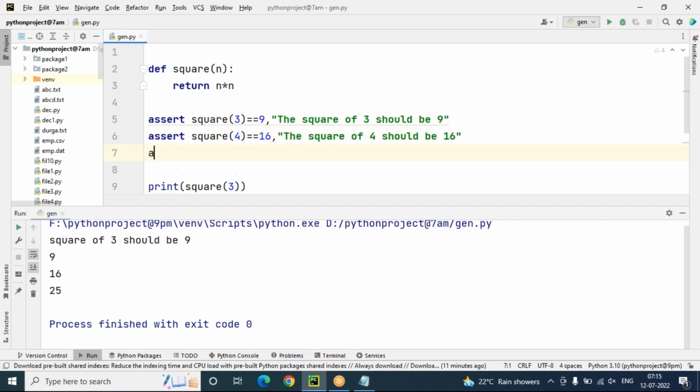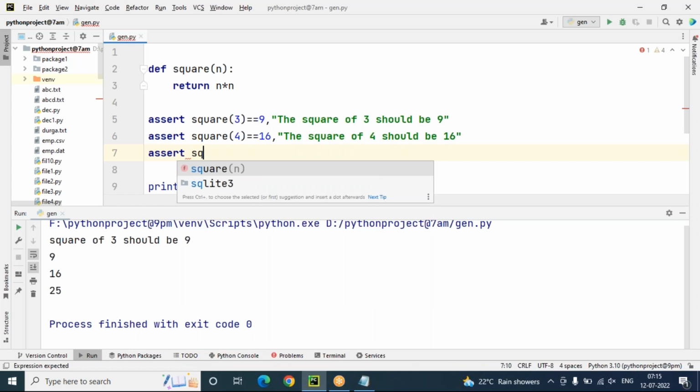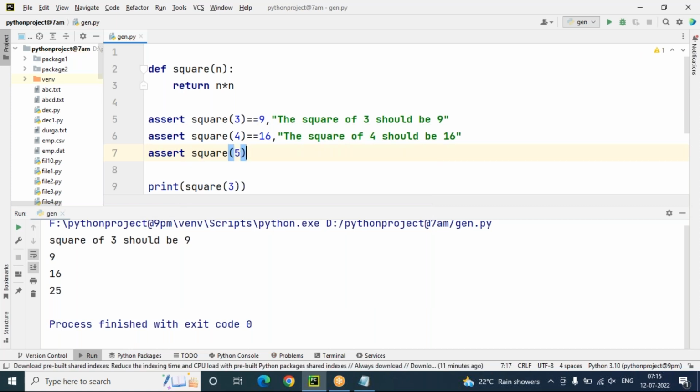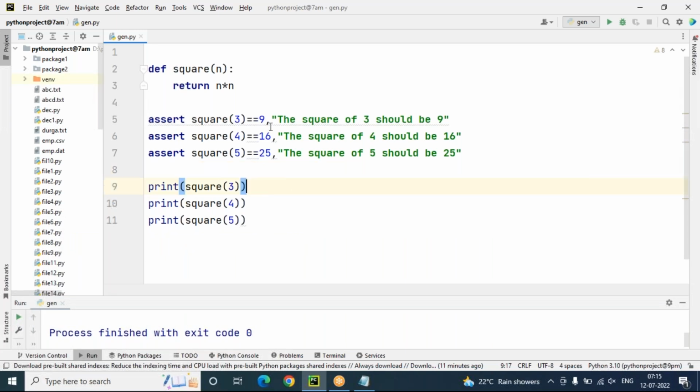Next, square of 5 equals to 25, and the message is the square of 5 should be 25. Now you can see this: square of 3 equal to 9, square of 4 equal to 16, square of 5 equal to 25. Okay. But here, let me give some wrong statement.